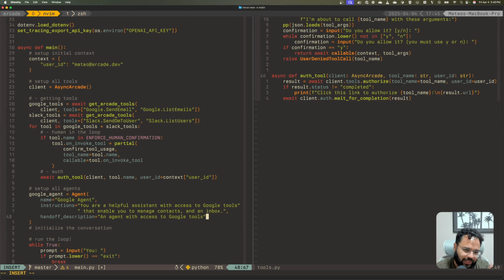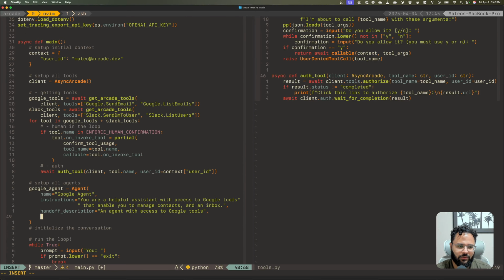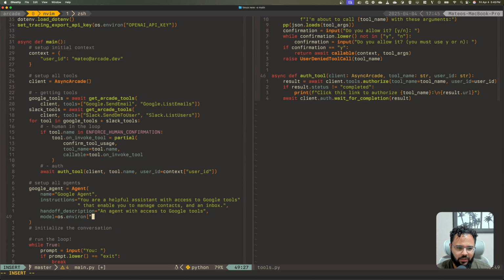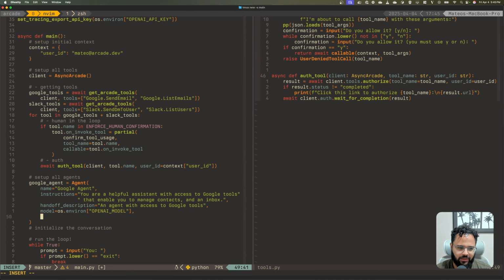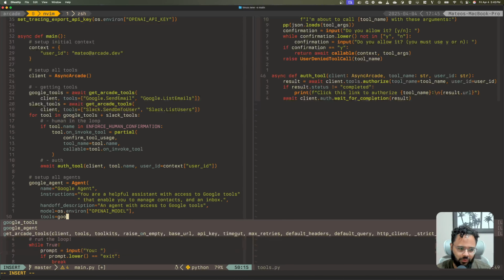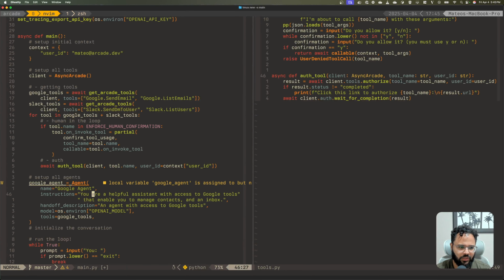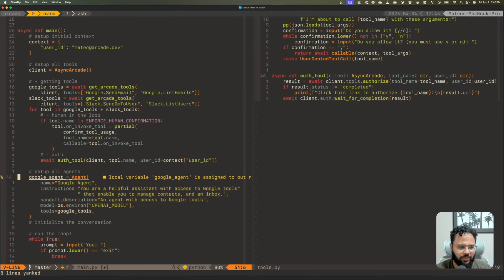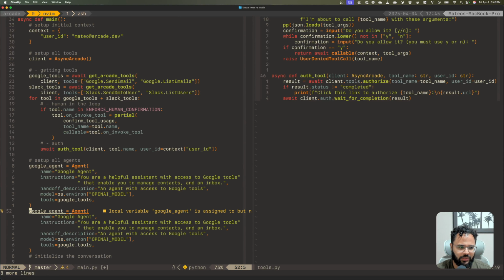So if the context of the conversation is, use Google for something, this agent should do the job. Then we just say model equals os.environ OpenAI model. Then tools is Google tools. That's it for now. Let me just duplicate this to create the Slack agent.